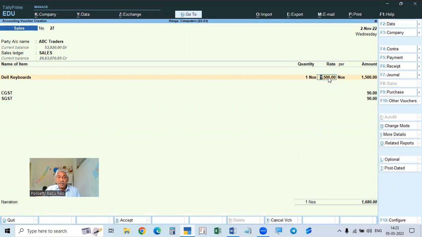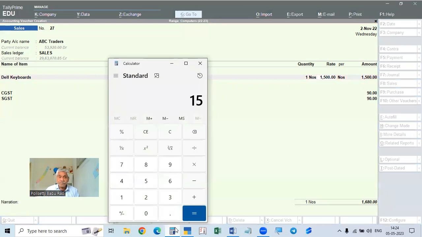Sometimes the rate will be given as inclusive of all the taxes. In the case of medical stores, cloths or anything, they will show including all taxes, or inclusive of all taxes. That means this amount is not the taxable value. It is the amount which includes the tax also. It means this is not the amount on which we calculate the tax. It already includes tax. For example, it is 1,500 rupees.